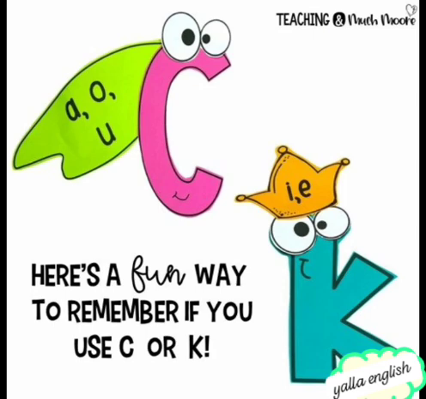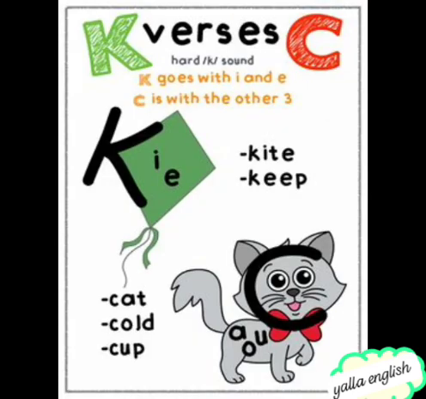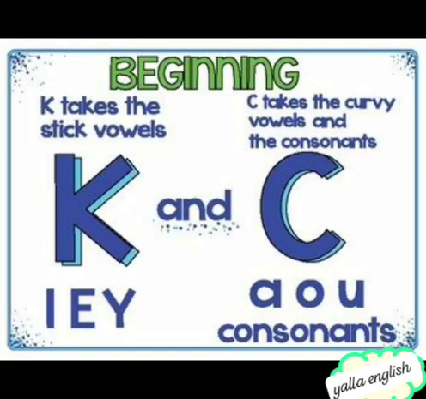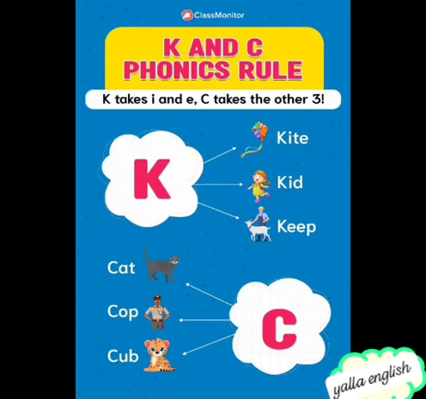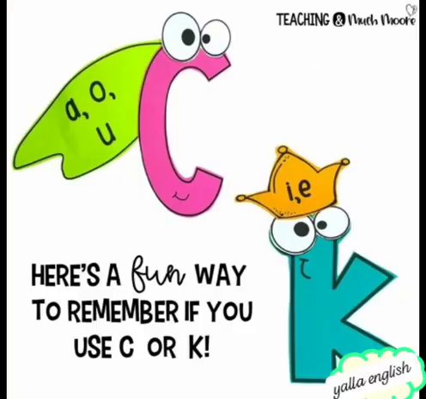This is the difference between letter K and hard C. These two letters have the same sound, K sound, but we choose C when it is followed by A or O or U, and we choose K when it is followed by I or E or Y.